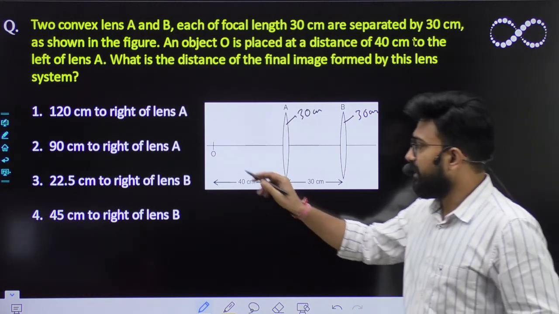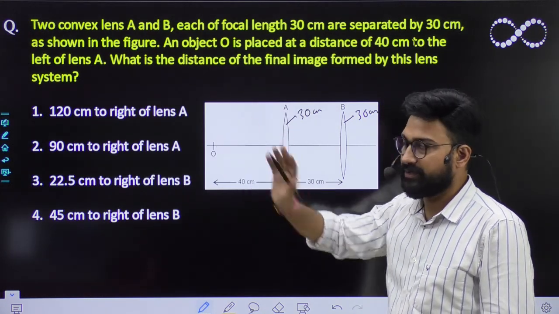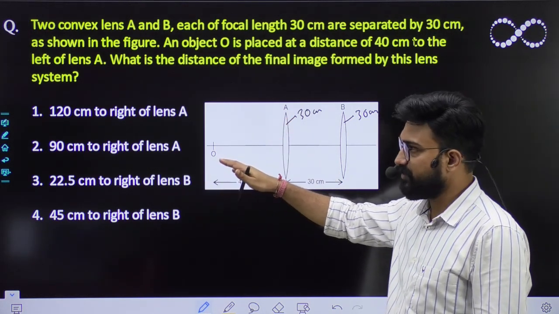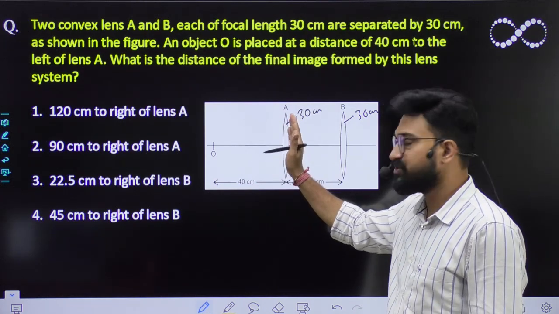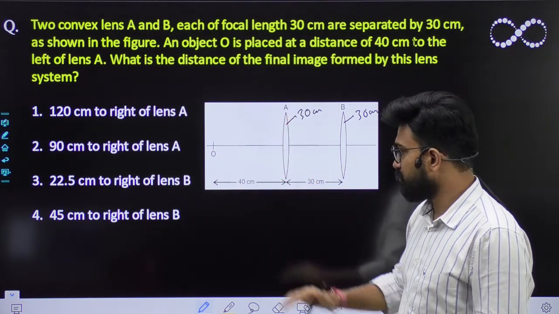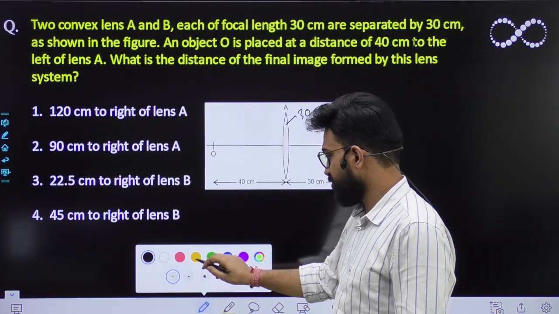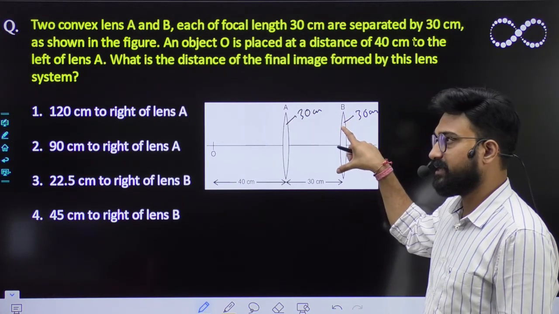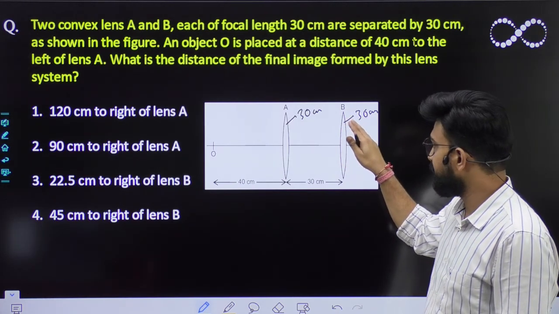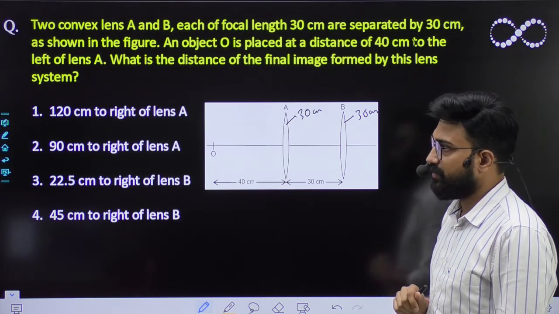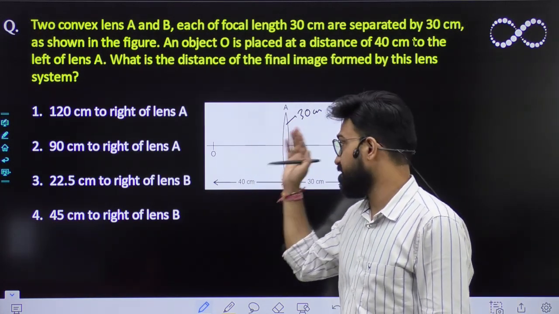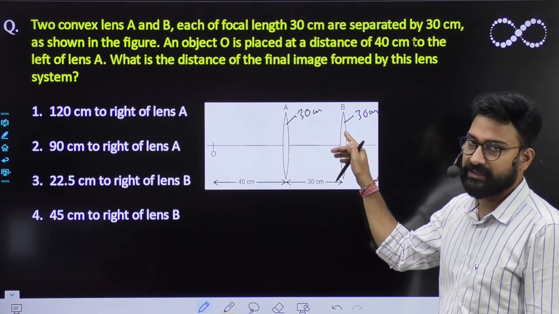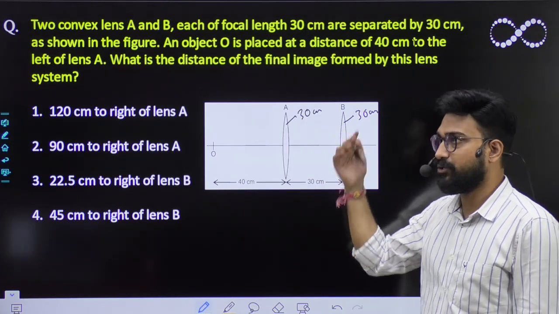First of all, an object is placed in front of convex lens A whose focal length is 30 centimeter. Then find out the value of image formed by this lens. First of all, where will this form the image, because the object is placed. So tell me where this image is forming? Find the image of this. Then afterwards tell me the final image formed by the second lens. So you have to visualize like this that first this will form, then its image will behave like an object for this lens. And finally you will get the final image.